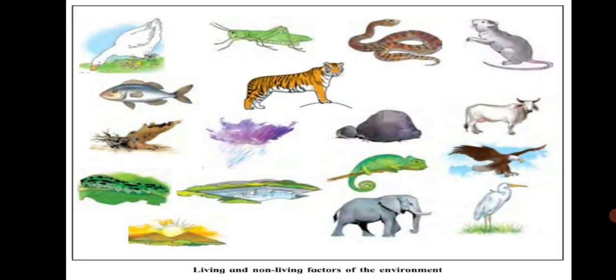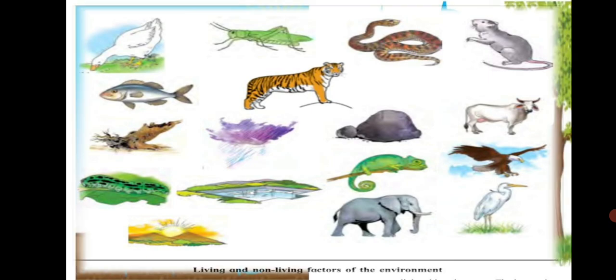Now look at the pictures of the living and non-living things here. Discuss the mutual relationship between these various factors of the environment. So you will see that each animal is dependent on someone or the other for their growth.